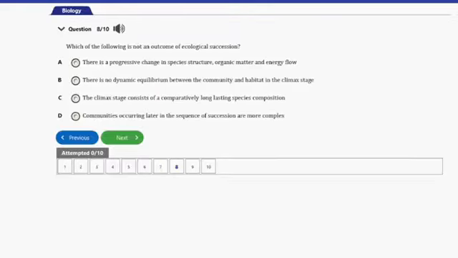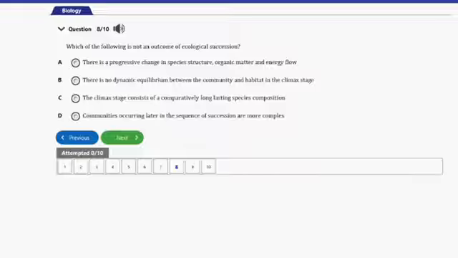That's question number 8. It says, which of the following is not an outcome of ecological succession? We have A. There is a progressive change in species structure, organic matter, and energy flow. B. There is no dynamic equilibrium between the community and habitat in the climax stage. C. The climax stage consists of comparatively long-lasting species composition. And D. Communities occurring later in the sequence of succession are more complex.